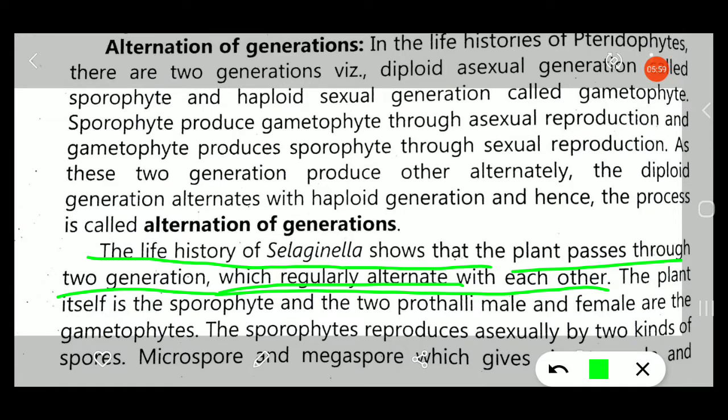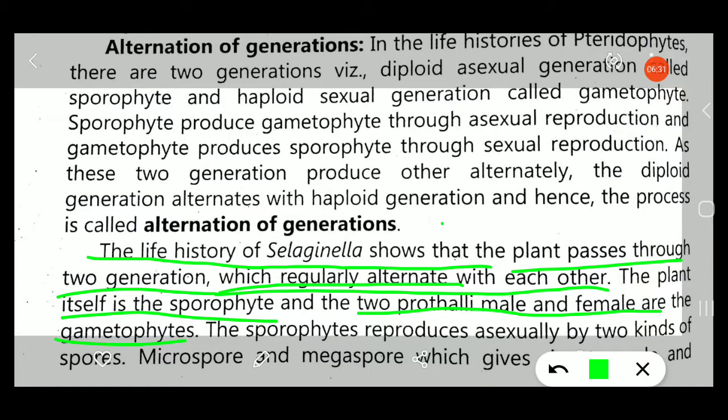The plant itself is the sporophyte, and the two prothalli, male and female, are the gametophyte. You are looking at the plant of Selaginella. This is the sporophytic plant. It bears the microsporophyll and megasporophyll, which consist of the megasporangia and microsporangia, containing the megaspores and microspores. Every plant you are looking at, from the pteridophytes, gymnosperms and angiosperms, is a sporophytic plant, and